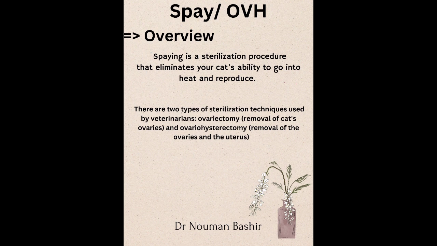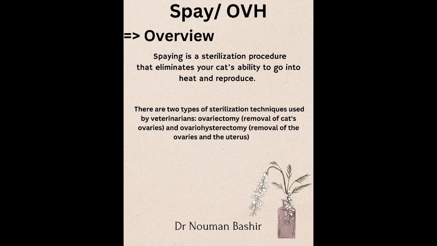Then there are two types of sterilization techniques used by veterinarians: ovarectomy, removal of the cat's ovaries, and ovariohysterectomy, removal of the ovaries and the uterus. In the first, the focus is only to remove the ovaries, and in the other method we remove the ovaries and the uterus.